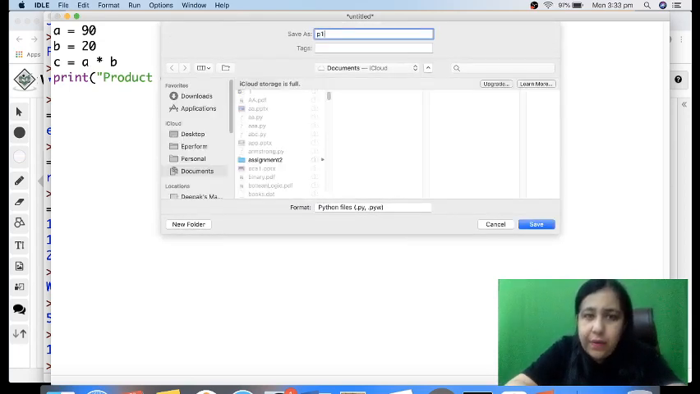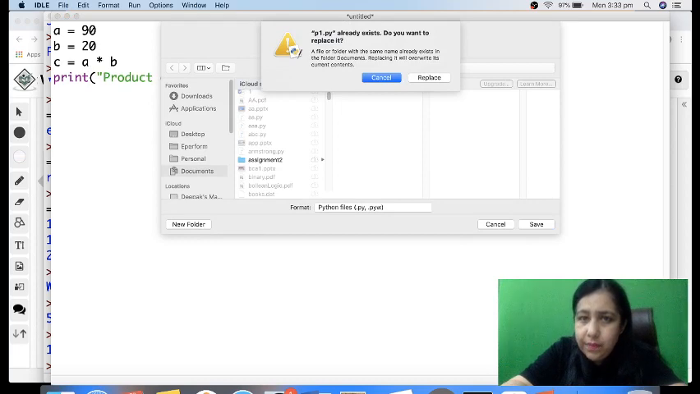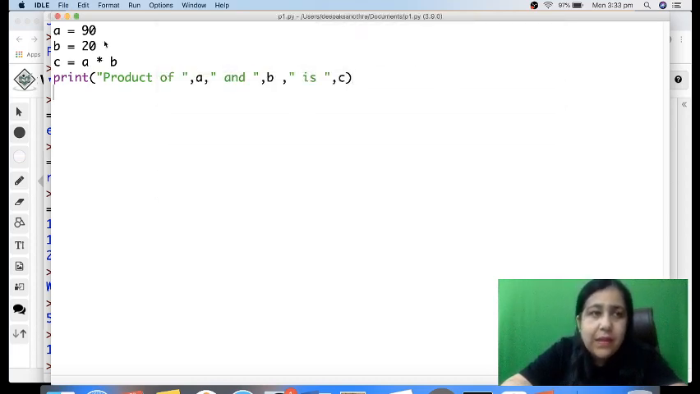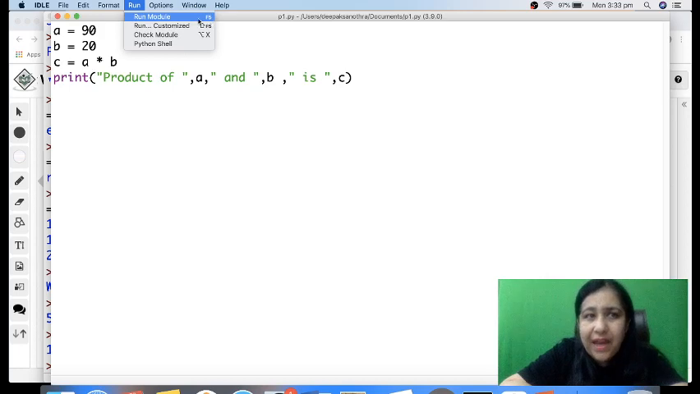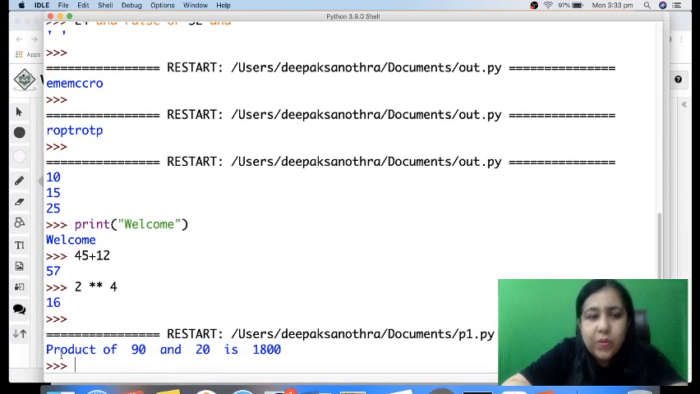And this is my first program, so I write it as p1.py. It's already there, so it's okay. I'm just replacing it. Otherwise you could give another name as well. And now we run this. So run can be done with the help of F5, or you can just click run and run module. And once you run this, you will see the output, that is product of 90 and 20 is 1800. So this is just output.